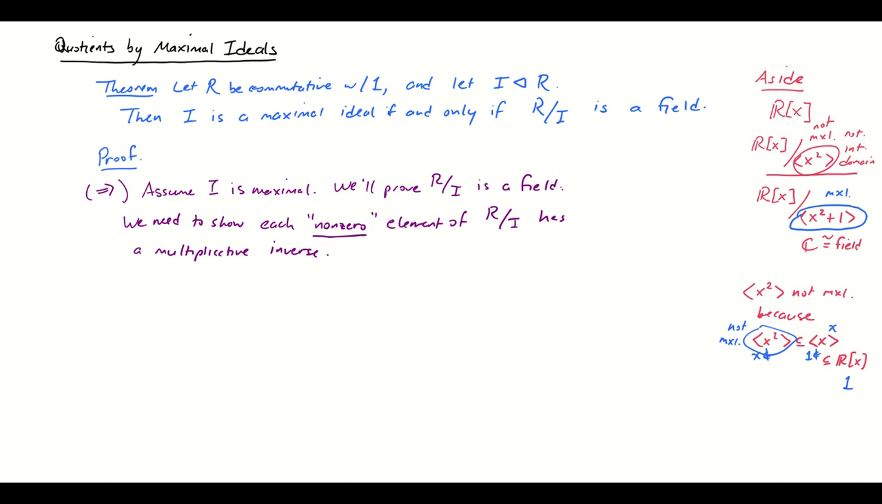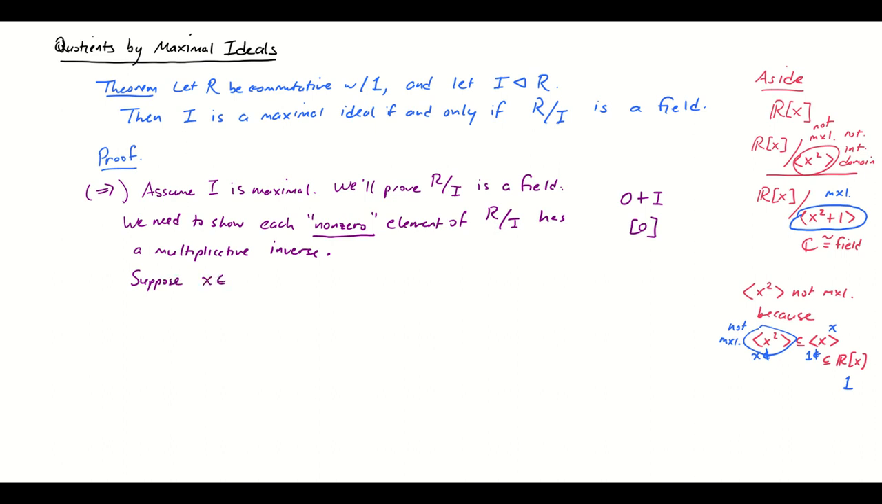Now here's what I mean by non-zero. In R mod I, the zero element is this. It's not just zero, it's 0 plus I, it's that coset, or the congruence class of 0 mod I. So we just need to keep that in mind, that we don't just mean the zero element of the ring, we mean the 0 coset of I. Okay, but anyway, we need to show that each non-zero element has a multiplicative inverse.